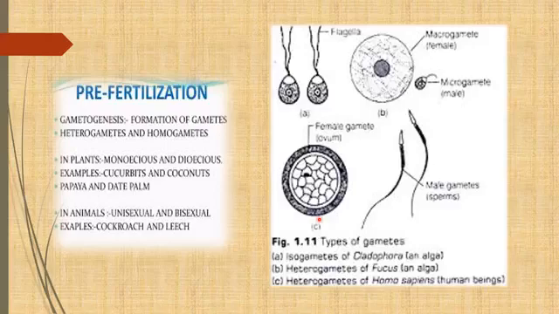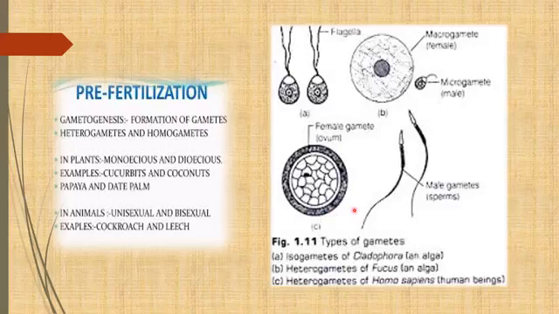The specialized cell of the diploid organism, we call a meiocyte, means gamete mother cell, which participates in the production of gametes. I think it's clear. Again I repeat, in case of a diploid organism, the specialized cell which participates in the formation of gametes is known as a meiocyte.